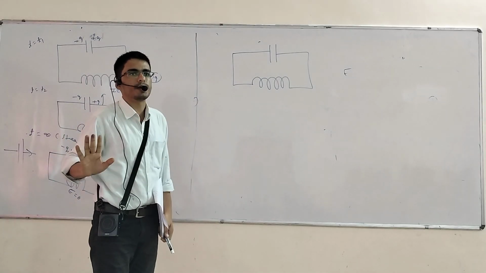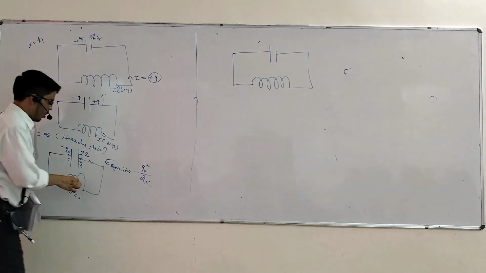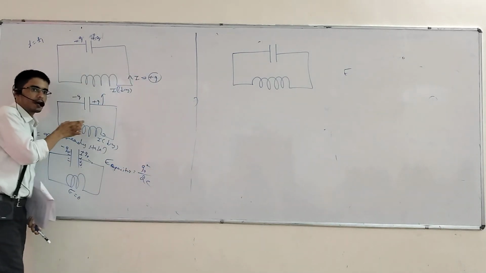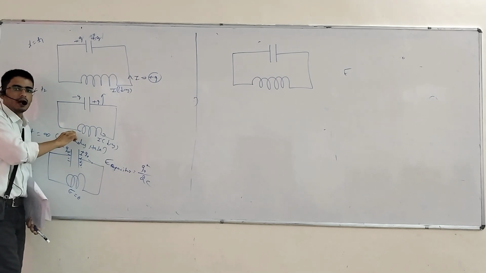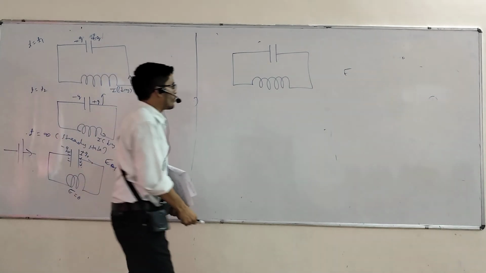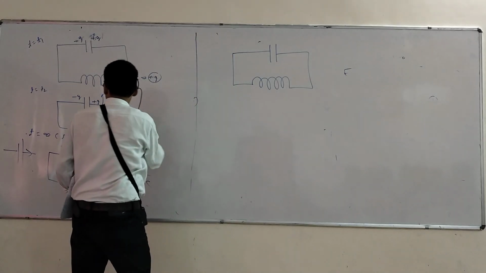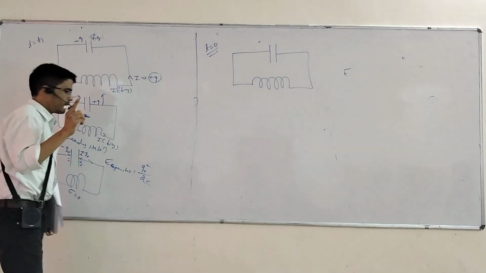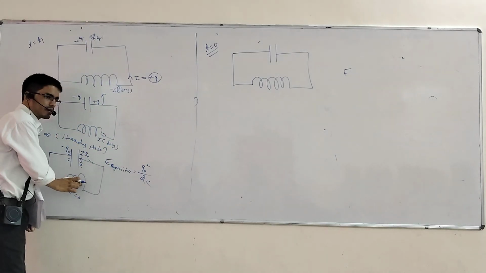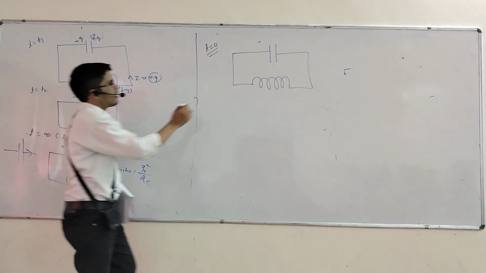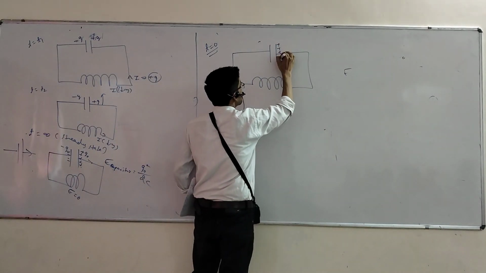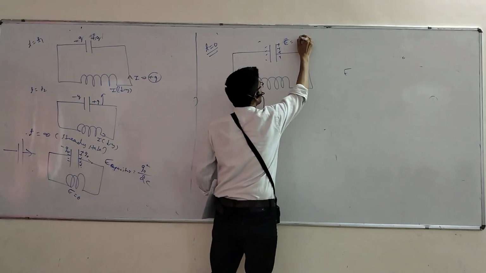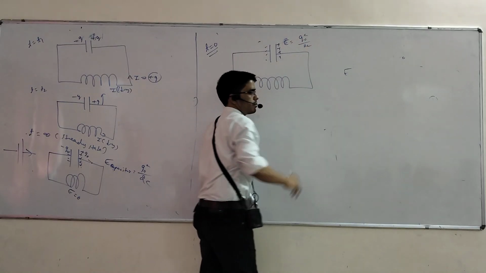So now your journey starts again from t equal to 0, because one cycle is completed. What is a cycle? All the energy was present inside the inductor, now all of it is present inside the capacitor. One journey completed. Now start from t equal to 0. Here, at t equal to 0, is all the energy inside the capacitor or inside the inductor? Capacitor. That is the positive plate, that is the negative plate. What is the total energy value? Q naught square by 2C.